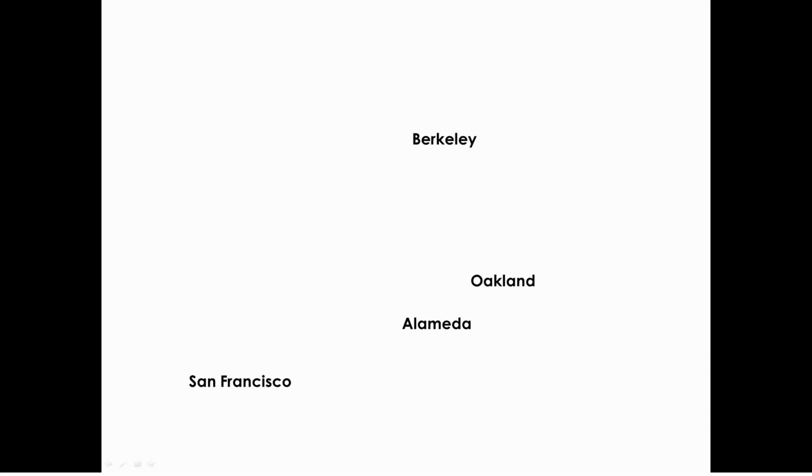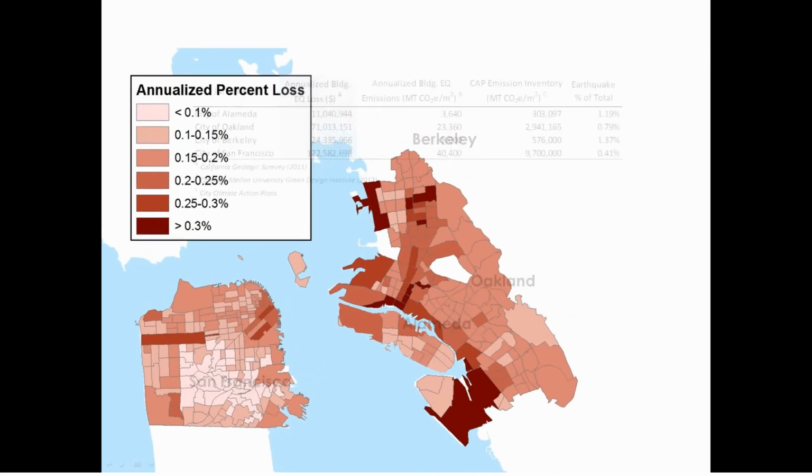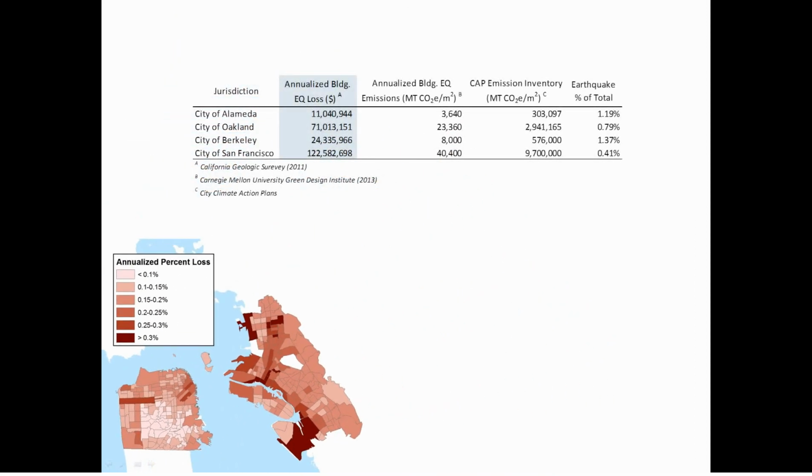Using the CGS dataset, I could combine the census districts of each city to understand the annualized building earthquake loss in either percent of structure lost or in total dollar losses. Using the EIO process, the annualized loss data is converted into GHG emissions, and can then be compared to the overall GHG emission inventories produced by each city's climate action plan. Using this data and the EIO method, the annualized GHG of building losses due to earthquakes is about 1% of each jurisdiction's climate action plan.